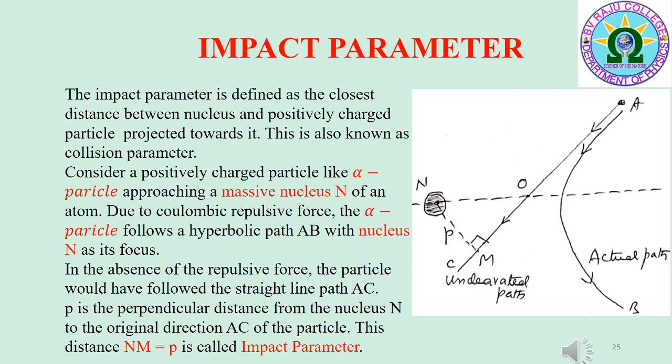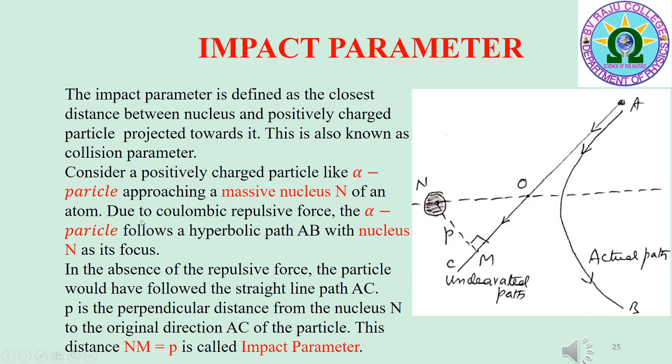In this slide, I would like to explain impact parameter. The impact parameter is defined as the closest distance between the nucleus and the positively charged particle projected towards it. This is also known as collision parameter. This can be explained as: consider a positively charged particle like an alpha particle approaching a massive nucleus N of an atom as shown in the figure.